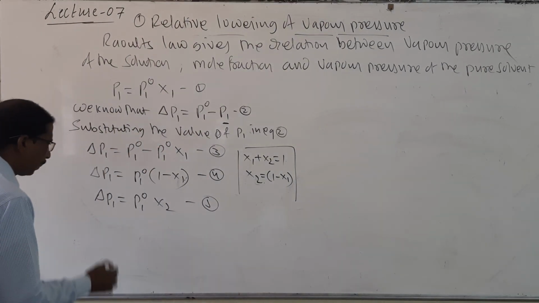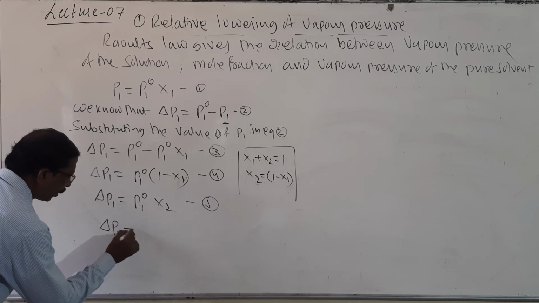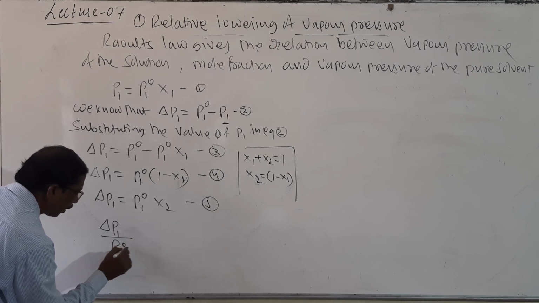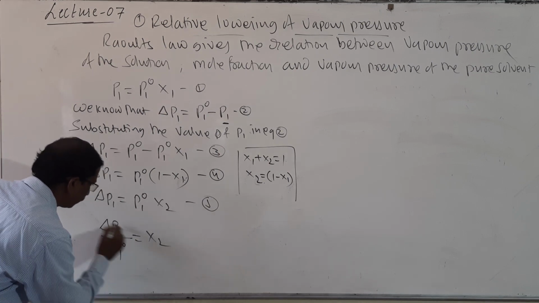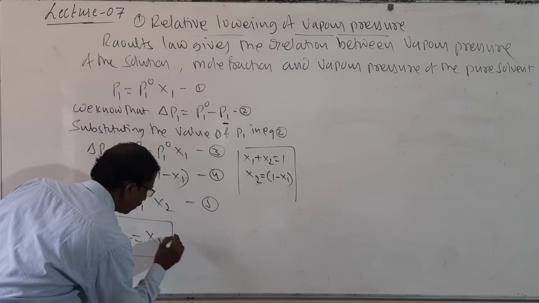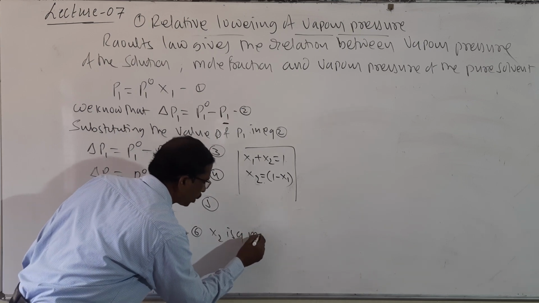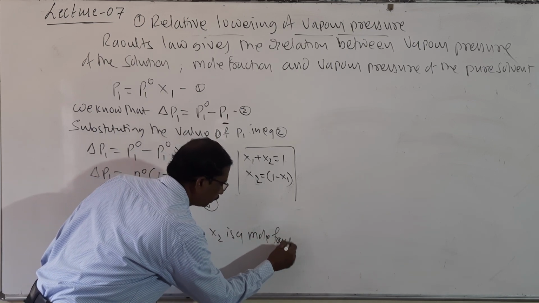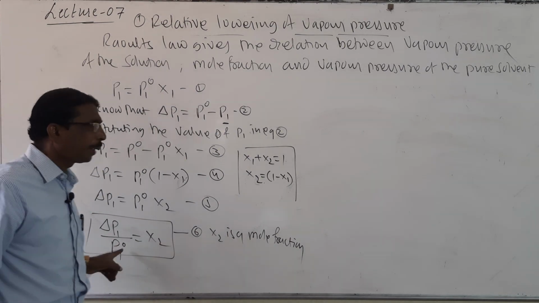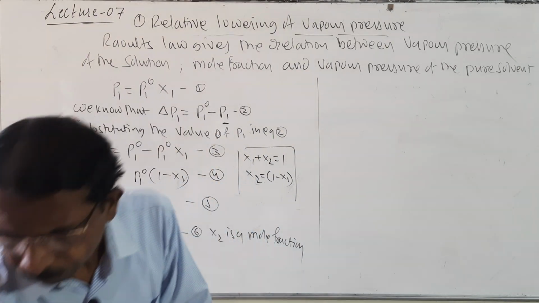And here it may also be written like this. Look here, delta P1 divided by P1 naught is equal to x2. So x2 is a mole fraction, and it may also be written like this. Look here students.